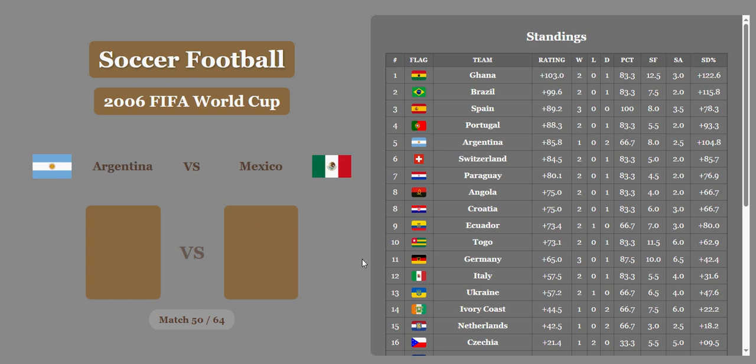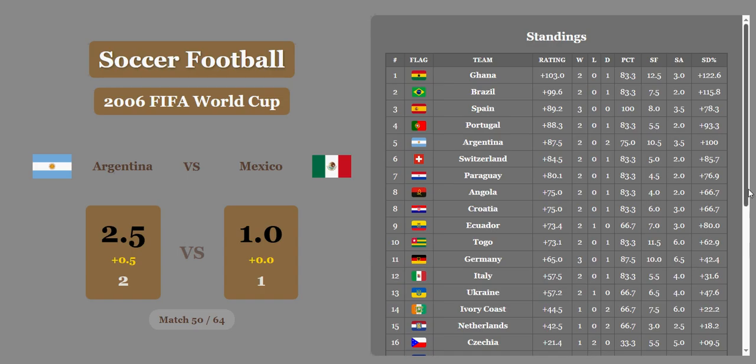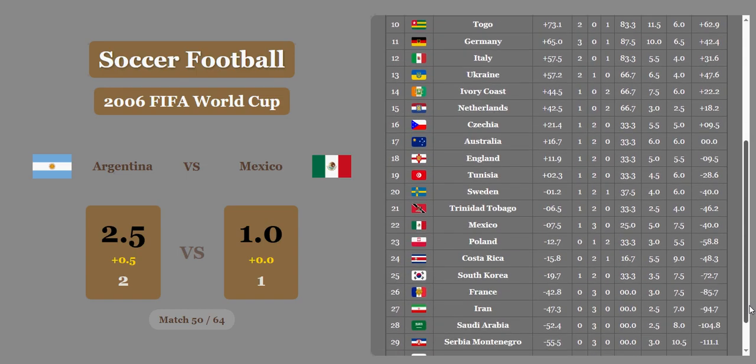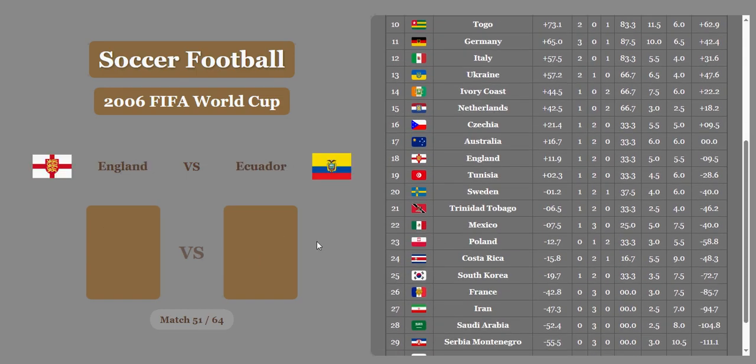Argentina versus Mexico. 2-1. Argentina wins it. They even get a half goal for economic difference. And Argentina will be in 5th place under Portugal above Switzerland. Mexico down in 22nd place below Trinidad and Tobago above Poland.